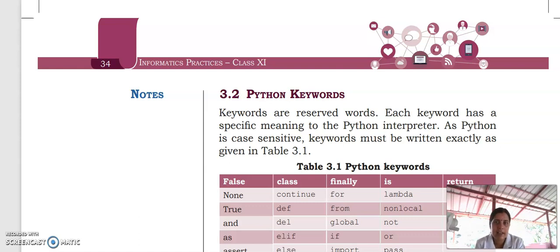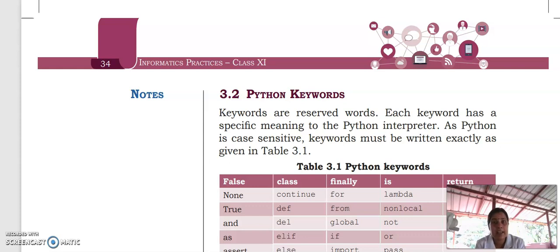So keywords are the basic unit or basic token in Python programming language, not only in Python. In every programming language, keywords are there. Depending on the programming language, the number of keywords will be different, sometimes 32, sometimes 30, like that. But all programming languages use keywords which have some specified meaning, which are also known as reserved words. We cannot change the meaning of these keywords. So the Python interpreter will understand the meaning of this keyword.